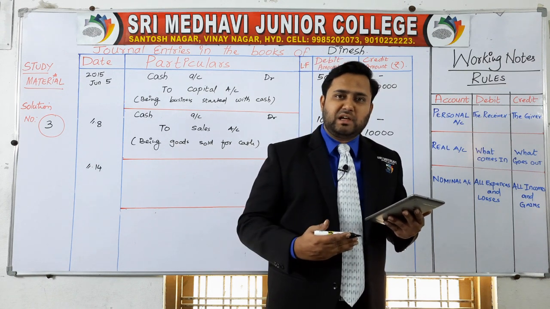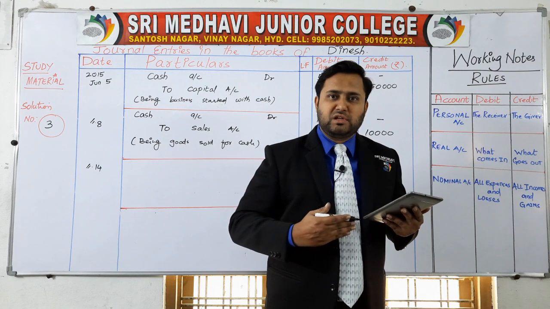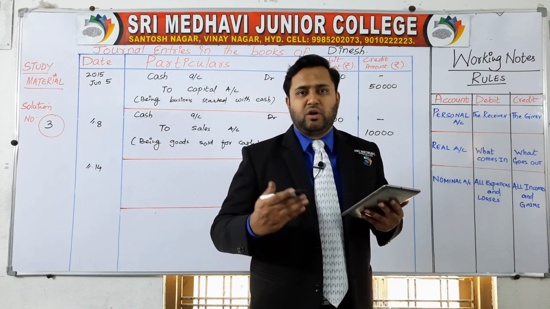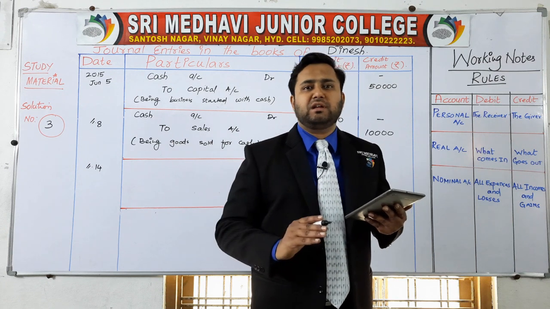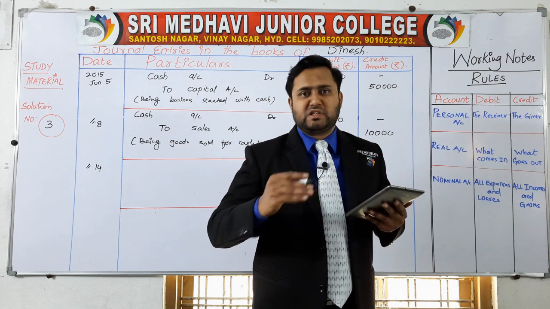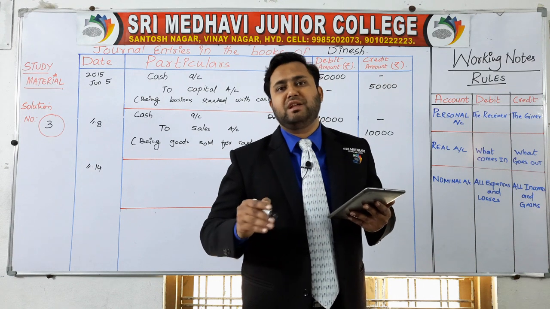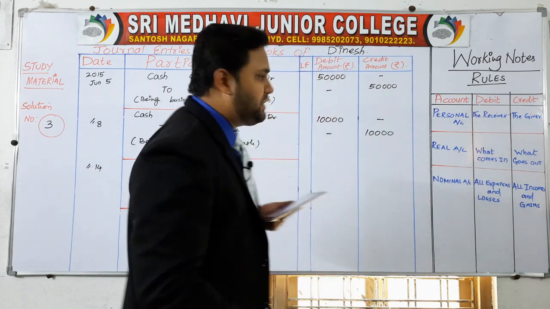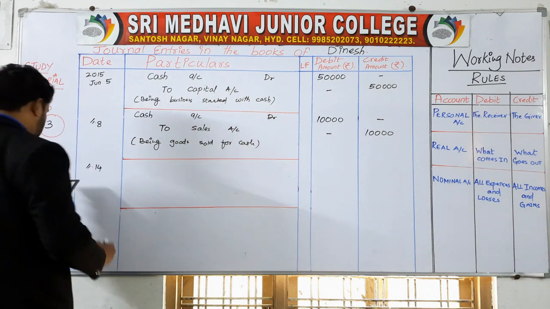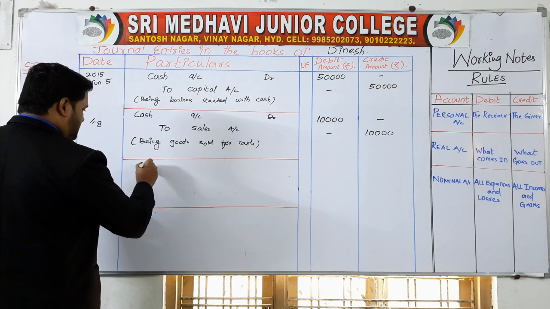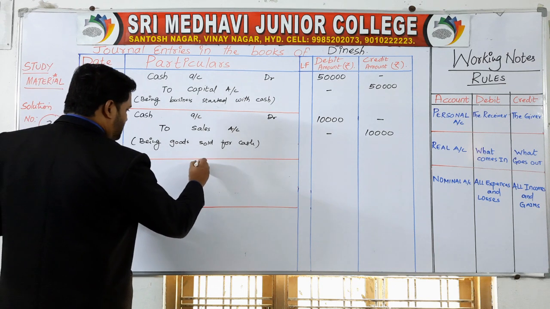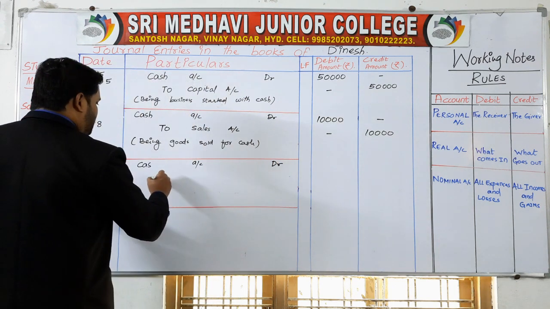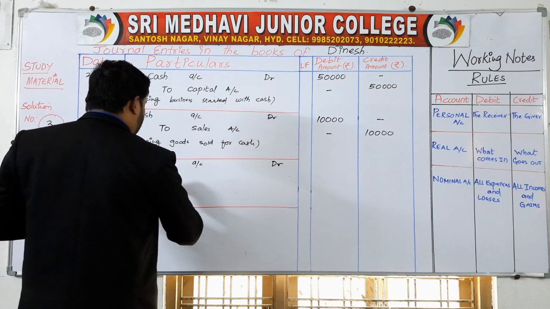If cash comes in, write on the debit side, or if cash goes out, write on the credit side. So after selling the machinery in the June 14 transaction, you will receive the cash, so debit it. How are you going to debit? Look here. Cash account debit. Why are you getting the cash? Because of sale of machinery.